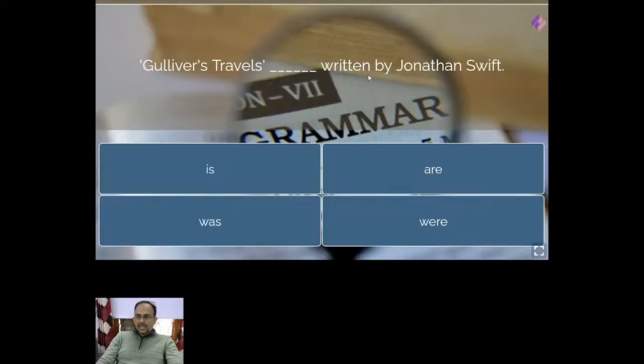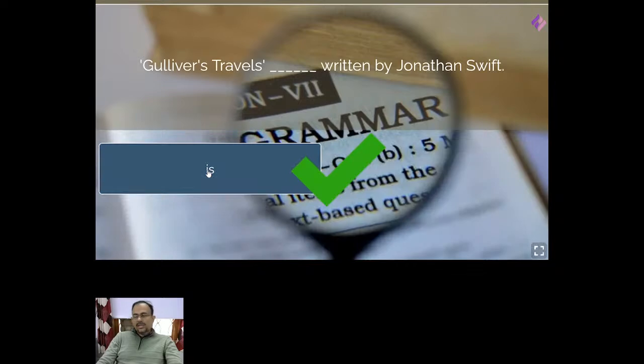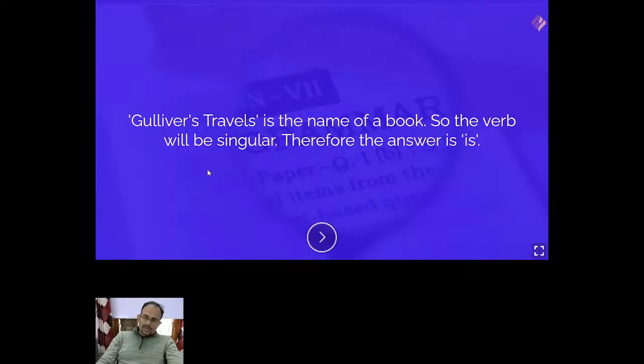Gulliver's Travels dash written by Jonathan Swift. So Gulliver's Travels is the name of a book, okay, so it is written by Jonathan Swift.